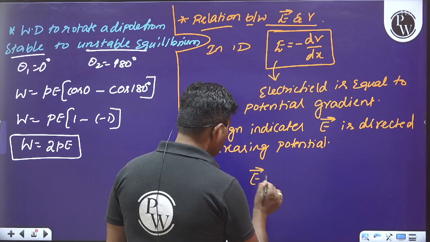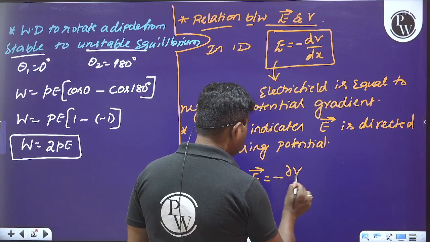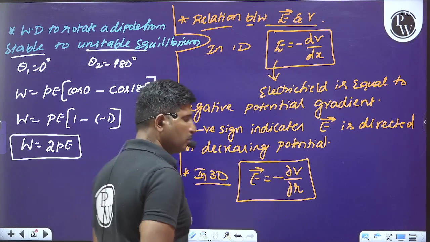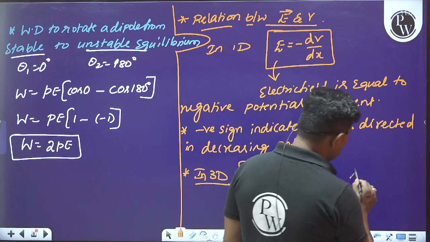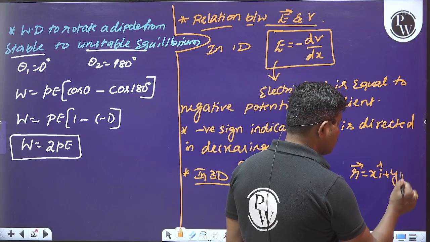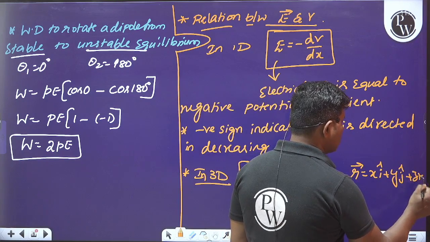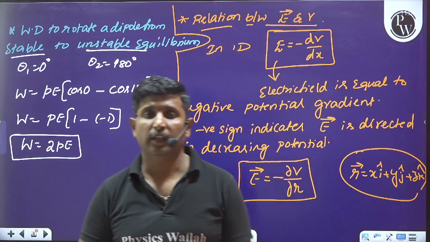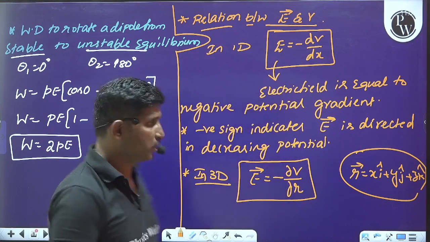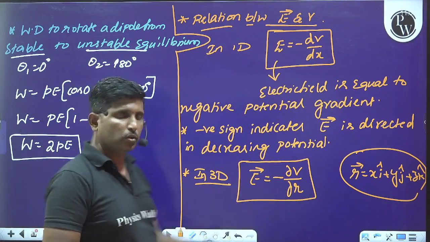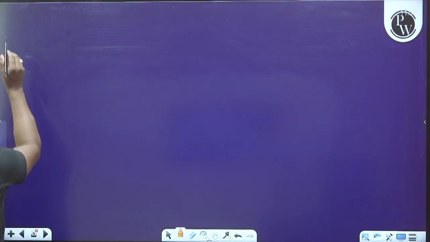Okay, so let us understand, in three dimensions we can say that electric field vector E is equal to minus dV by dr. What is r vector? r vector can be xi cap plus yj cap plus zk cap. So dou by dou r indicates partial differentiation. So how to write this? I will explain, so please observe this.